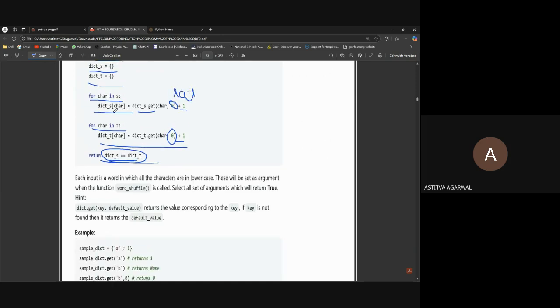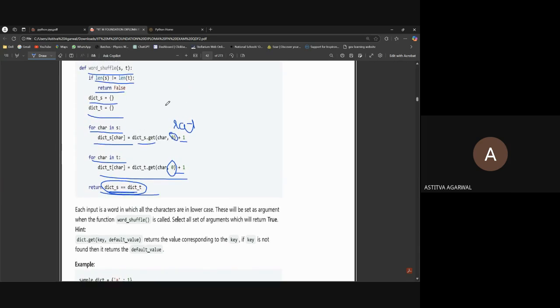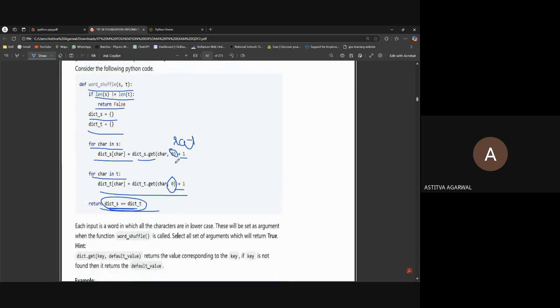Okay, now what we will do, dictionary of char is equal to, we are just initializing one value in the dictionary s itself, and what we are filling into it, dictionary_s.get(char, 0) + 1. So it's finding if r is inside this or not.